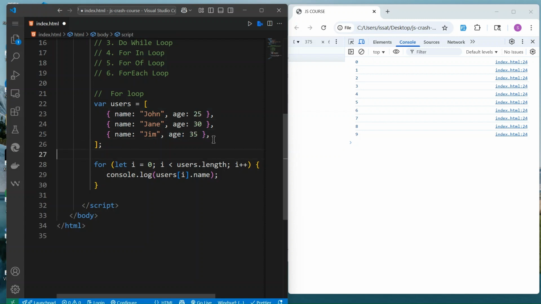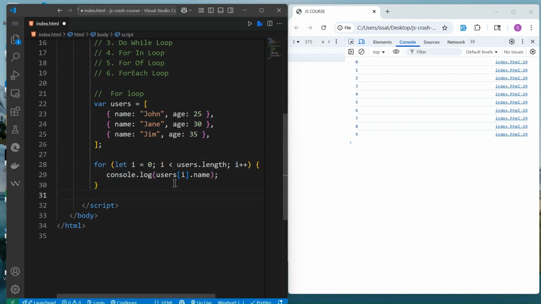Now we say let i is equal to 0, we declare the i, and then we say if i is less than users.length. We get the users length and check if i is less. We know i is 0, then i is equal to 1, 2, 3, but this will stop at 2. And we do i plus plus.